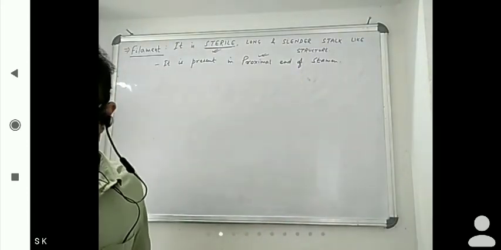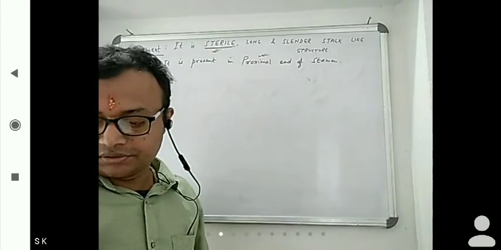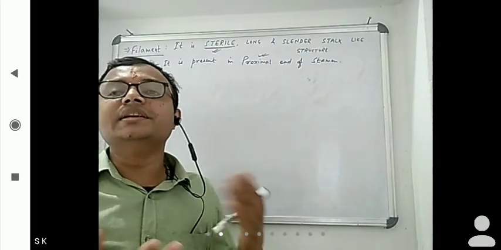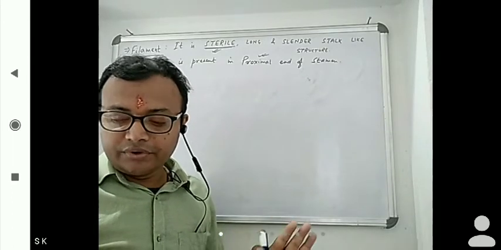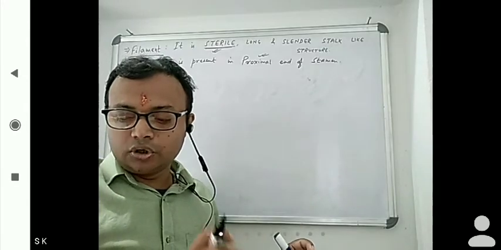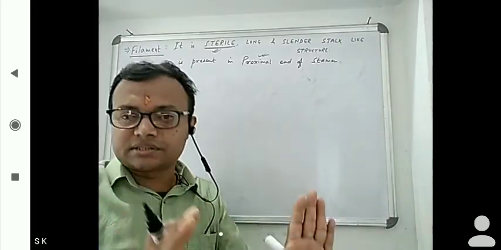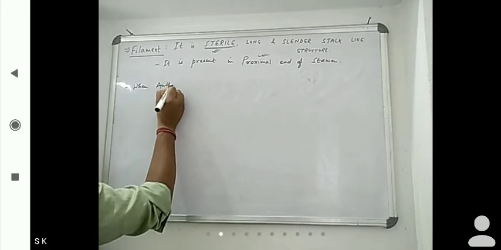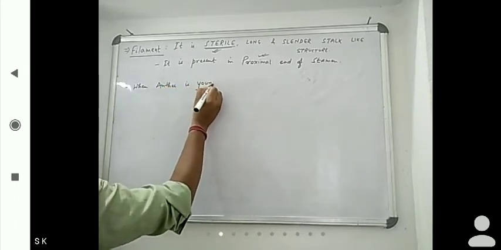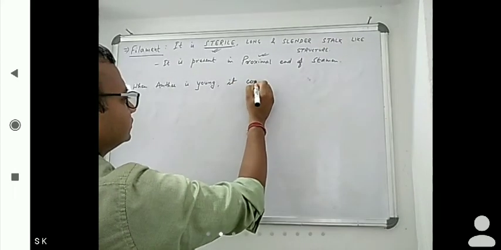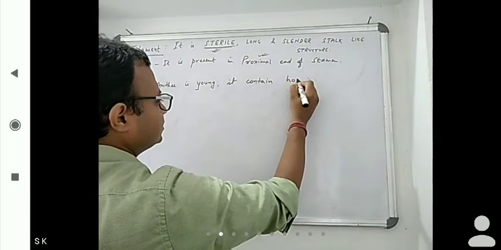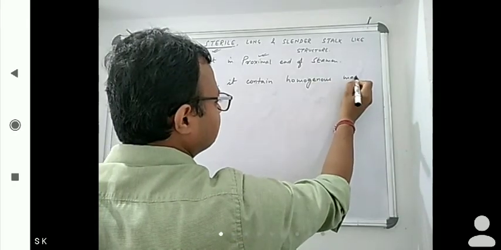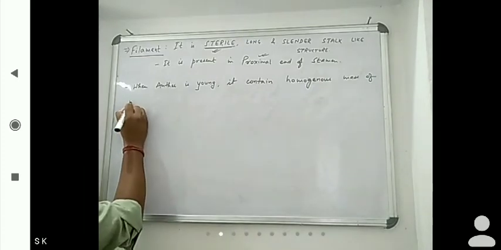Okay, now the filament and anther both are there. When the anther is young, please give attention, it contains a homogeneous mass of meristematic cells.